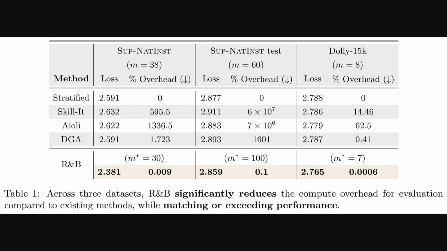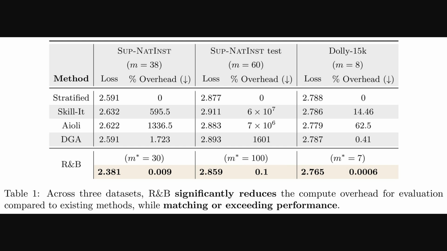Okay, this table then really quantifies the benefits, especially the computational efficiency. It compares the regroup and balance framework against several other data mixing methods like stratified sampling, which is a common baseline, across 3 datasets. We see columns for the model's loss. Lower is better here, and the percentage of computational overhead. This overhead, essentially the extra computing power needed for the mixing strategy, is dramatically lower for regroup and balance, often less than 0.1%. And crucially, this efficiency comes while still matching or even beating the loss scores of other, more costly methods.